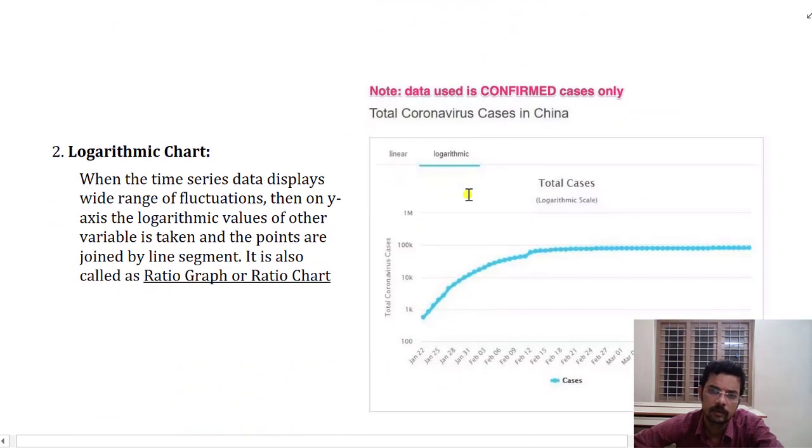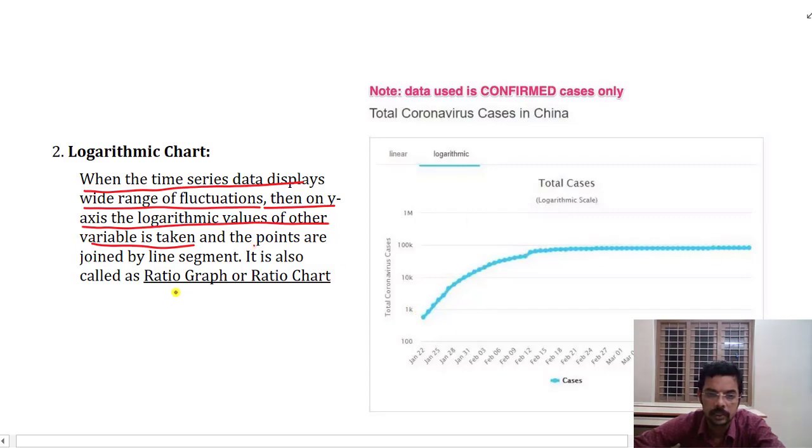Now moving further, what is a logarithmic chart? This appears to be a logarithmic scale chart. If there are large fluctuations, the line graph may appear to be very fluctuating. To avoid that, when time series data displays a wide range of fluctuations, then on the y-axis, the logarithmic values of the other variable are taken, and the points are joined by line segments.